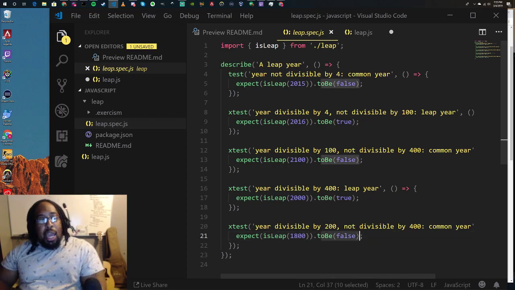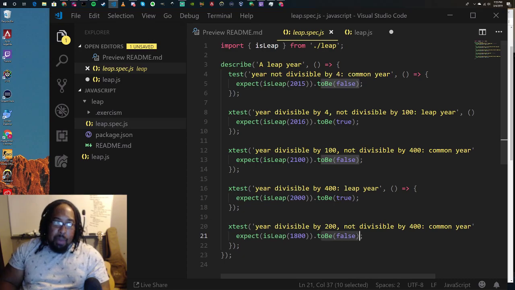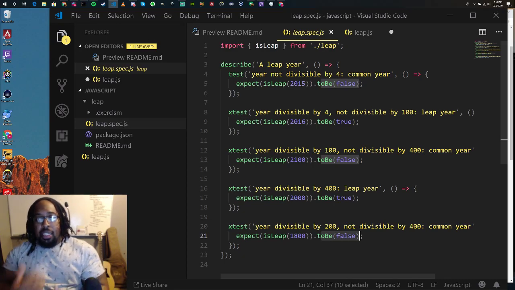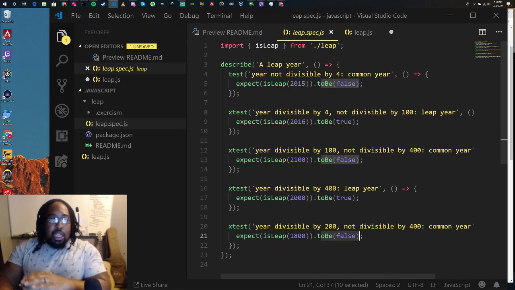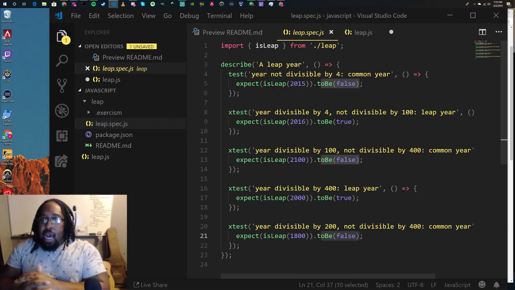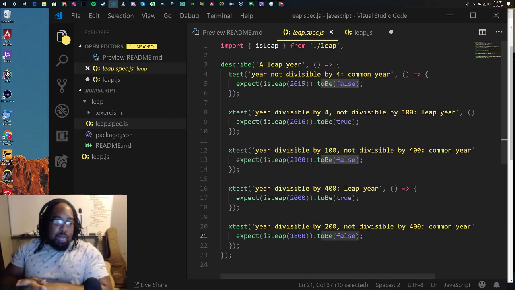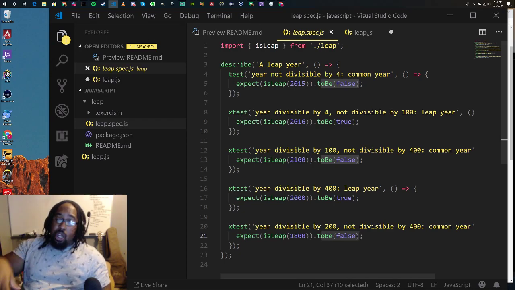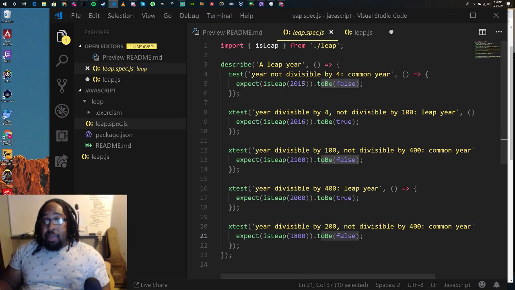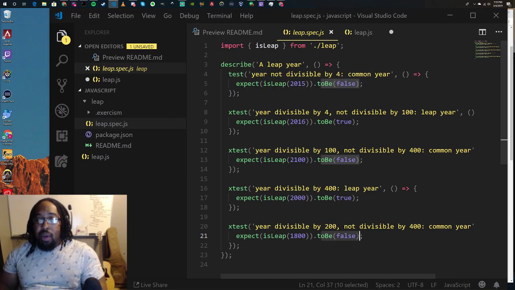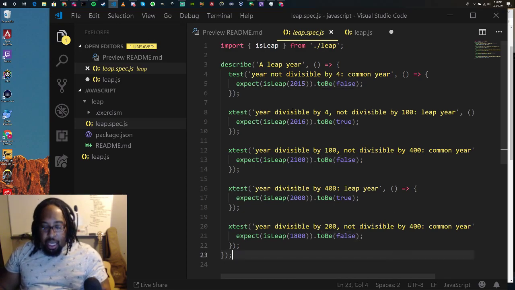So these are a bunch of test cases. This may not be an exhaustive list of test cases, but you can use test cases like this to drive the code that you write. And it's common practice in a lot of places to write these tests before you actually start doing any development on the actual code, to make sure you are solving the right problems.